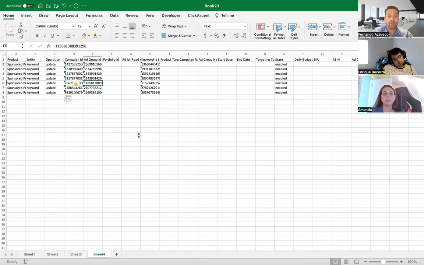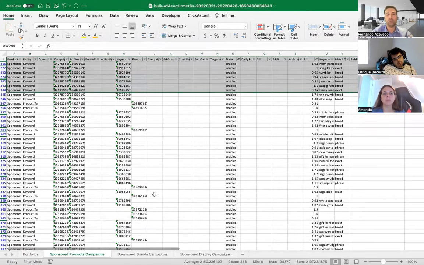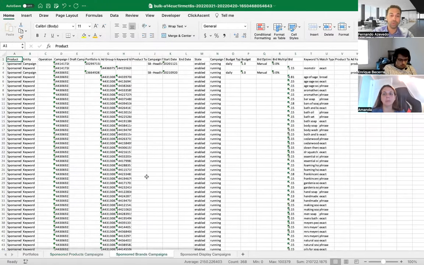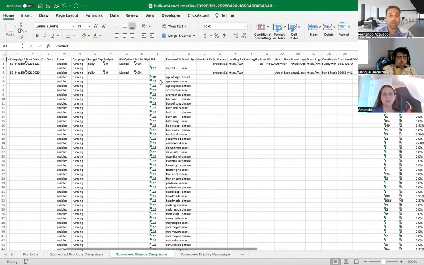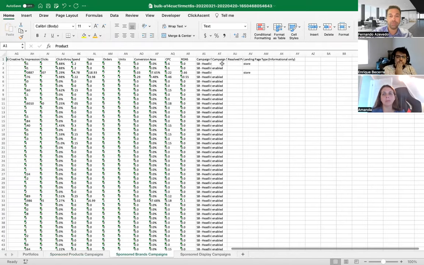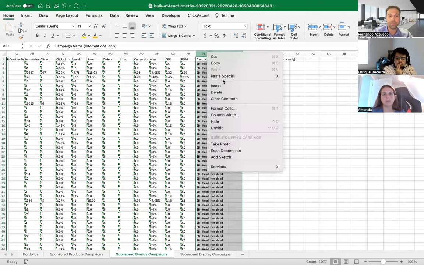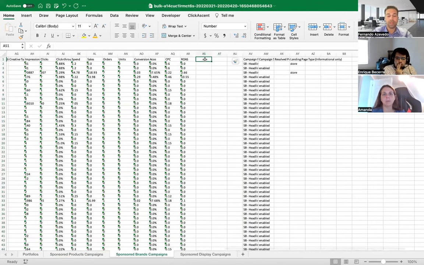Okay, so I'm going to stop it for now. To continue this, you would go to sponsor brands, and here in sponsor brands, you're going to turn on the filters with everything that's enabled. So it would create the 3 columns here: bid divided by CPC, new bids, and your notes.